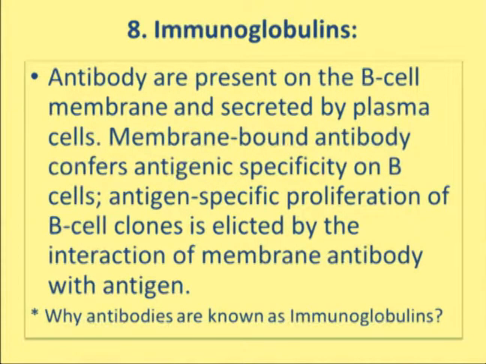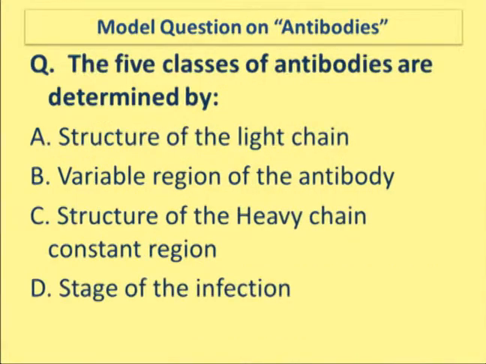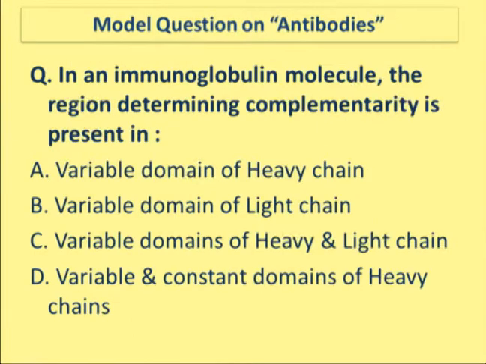So these antibodies will have a particular kind of structure. Now the 5 classes of antibodies that we have just discussed are determined by the structure of the light chain, variable region of the antibody, structure of heavy chain constant region, and stage of the function. Actually, it is the structure of the heavy chain constant region that decides the class of the antibody molecule.